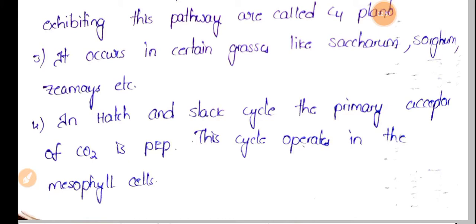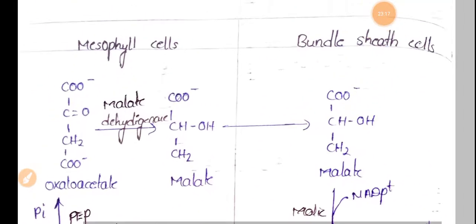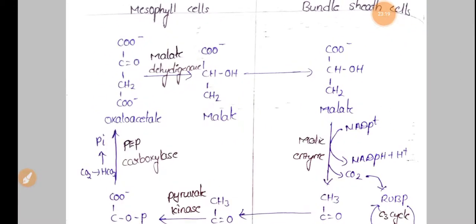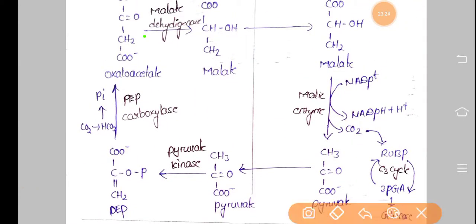Phosphoenol pyruvate will receive the first carbon atom, and if you see the location of the cycle, it occurs in the mesophyll cells of the plant, and also a few steps occur in the bundle sheath. So if you see the structure, this is the total cycle.